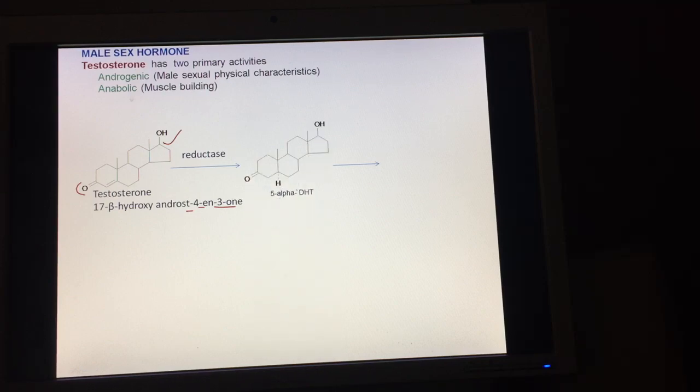Testosterone is acted upon by the enzyme 5-alpha reductase to form the active form of testosterone, that is 5-alpha dihydrotestosterone. The double bond is reduced from here. This is the active form in the prostate. This 5-alpha DHT then forms two metabolites, 3-alpha hydroxy and 3-beta hydroxy. Of these, the major metabolite is the 3-alpha hydroxy.